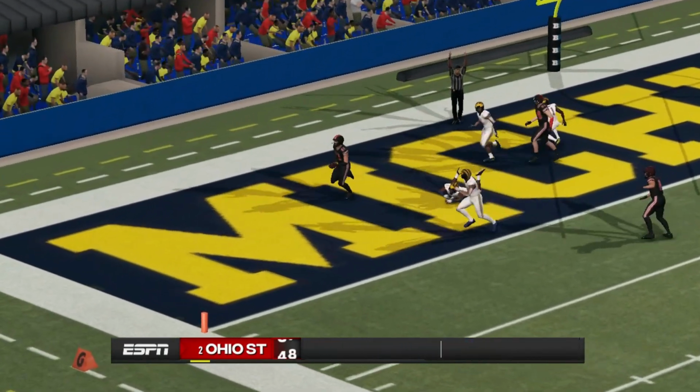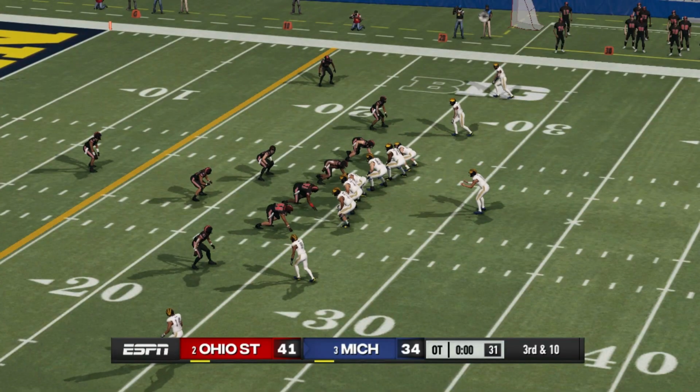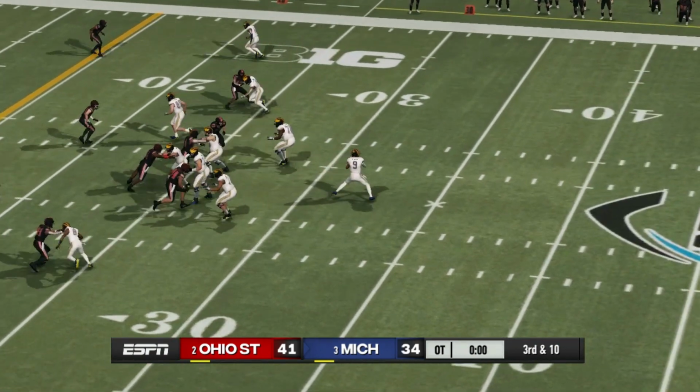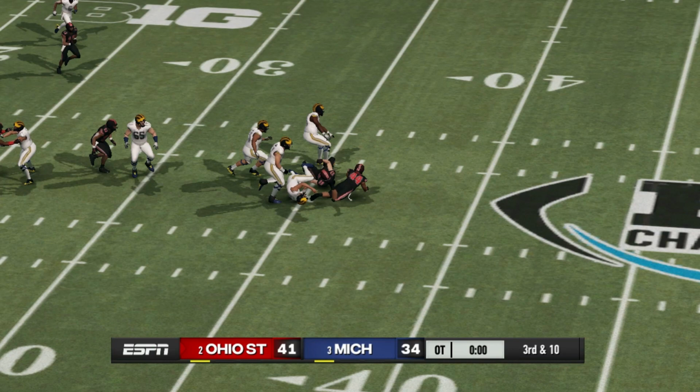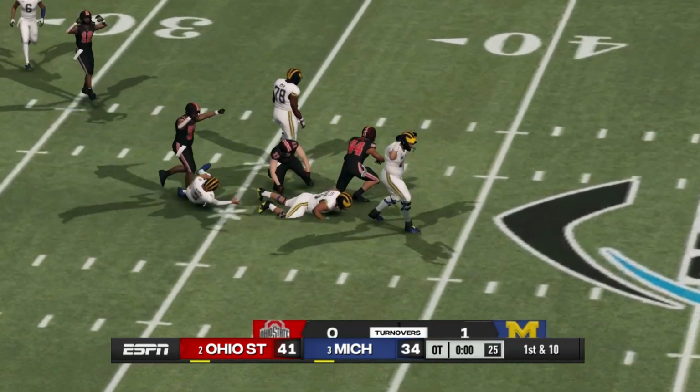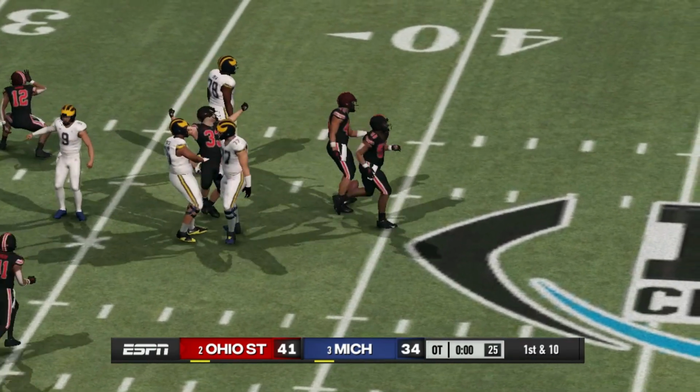All right, Ohio State with the ball first. They go to the end zone. Touchdown. And now Michigan looking to answer back. Third down and 10. McCarthy to throw. Looking. He is hit. He fumbles the football. And Ohio State will recover, and Ohio State will win.